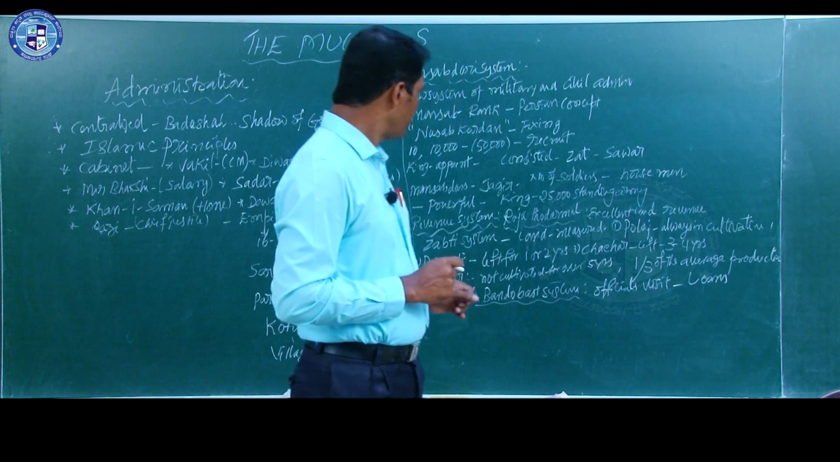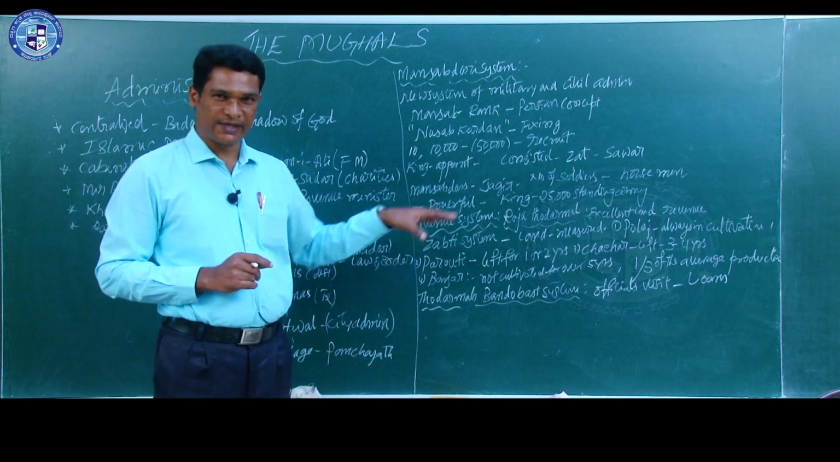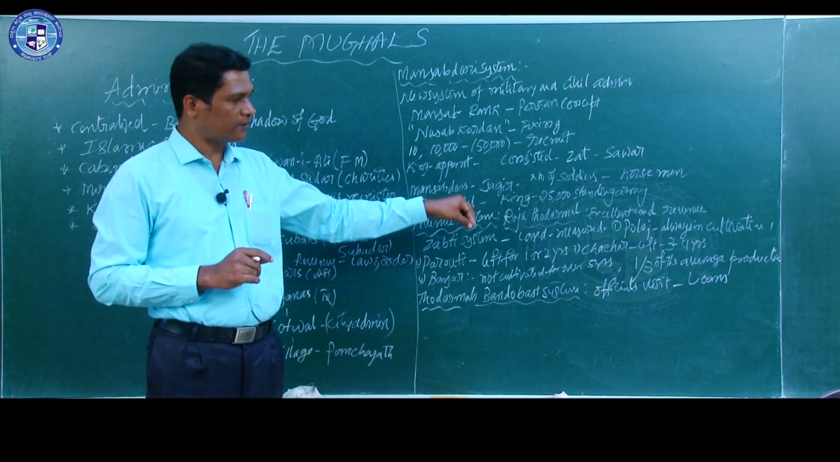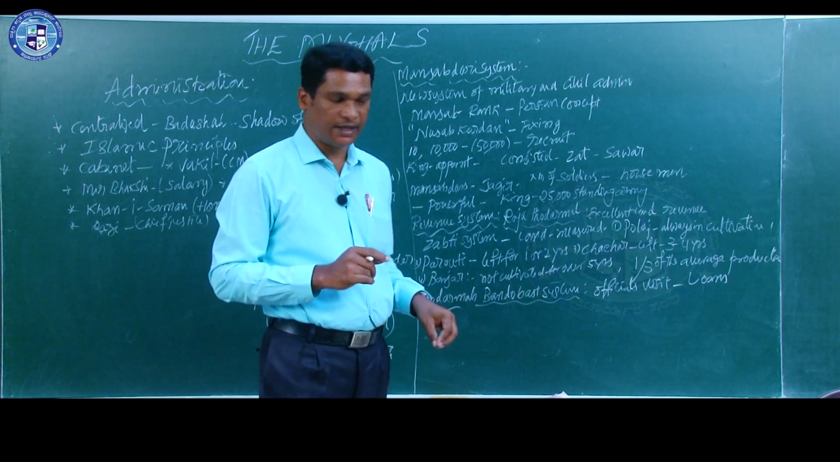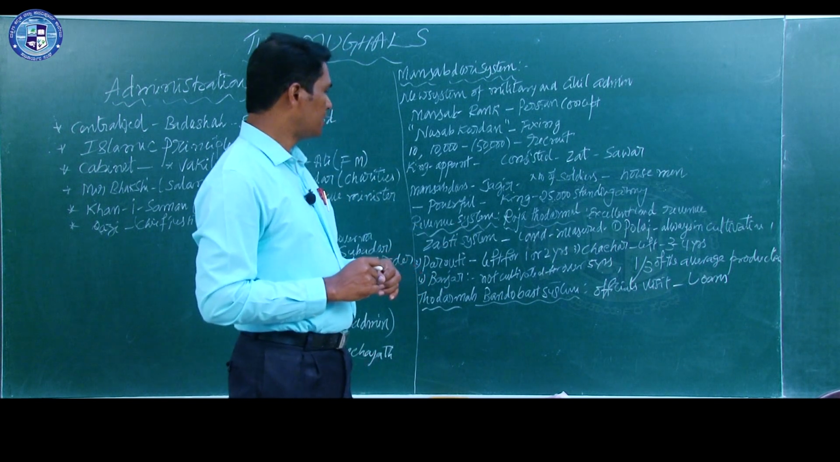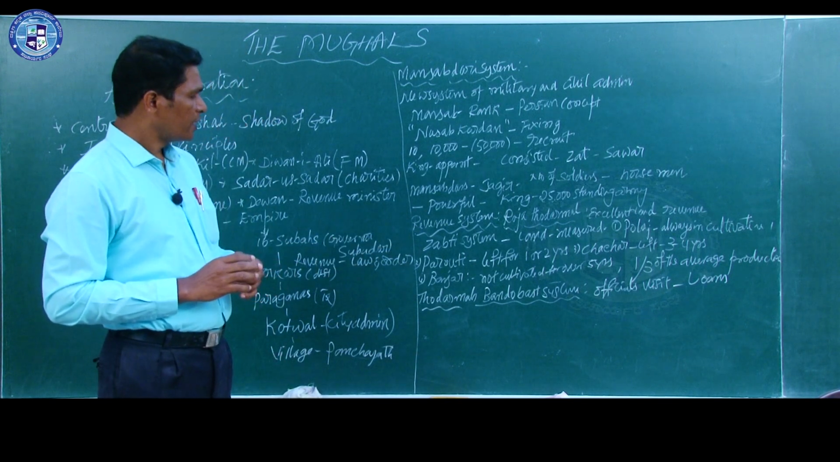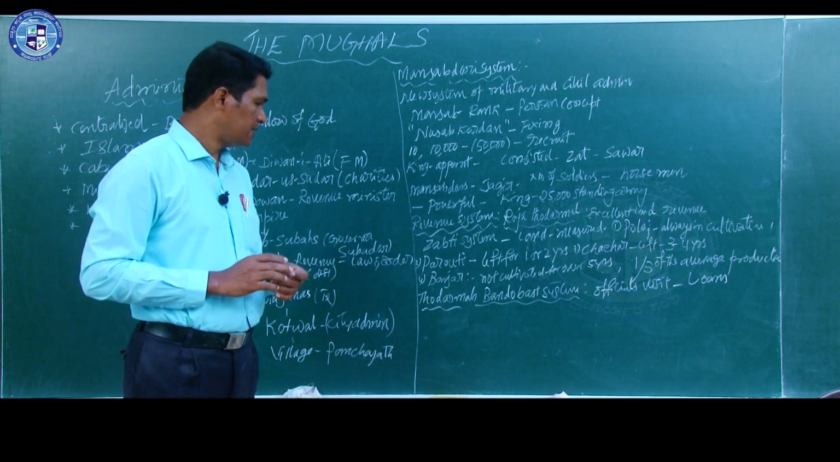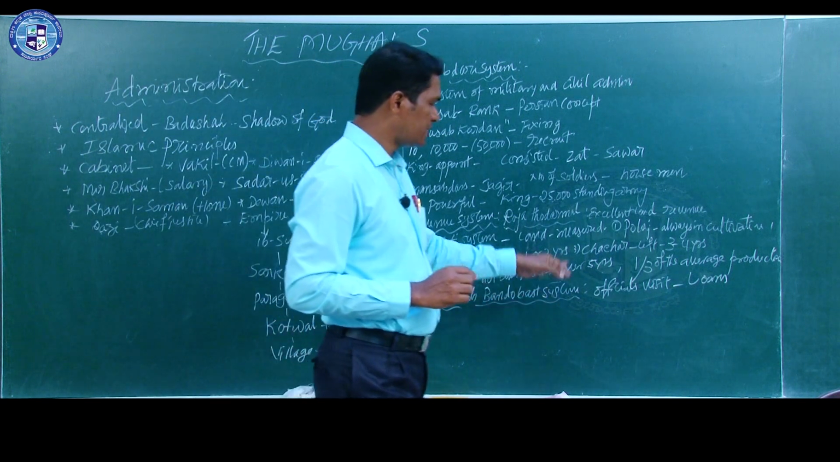So, like this the land was divided into 4 classes, and as per the fertility of the soil the taxes were levied. So, this was a very good revenue system which was introduced by Raja Todarmal, which is called the Japti system.